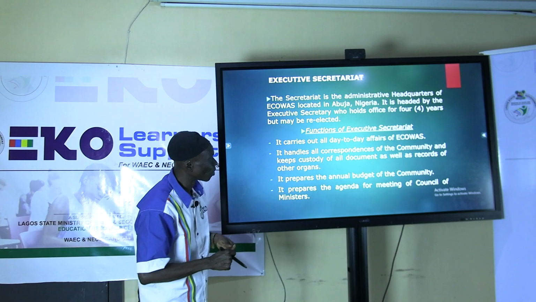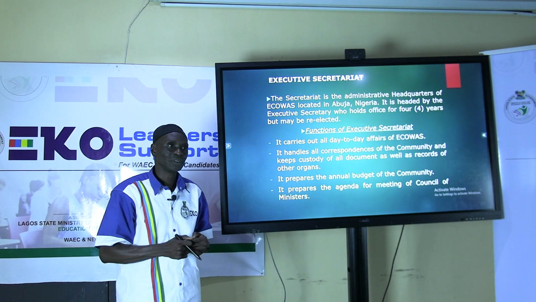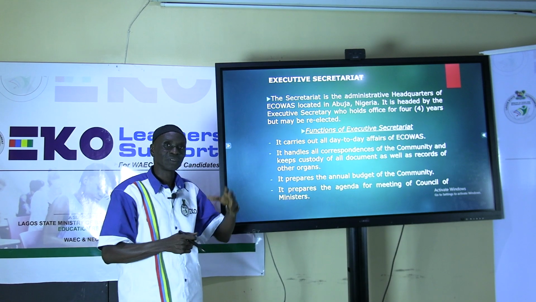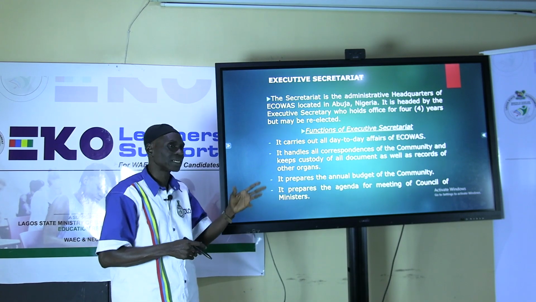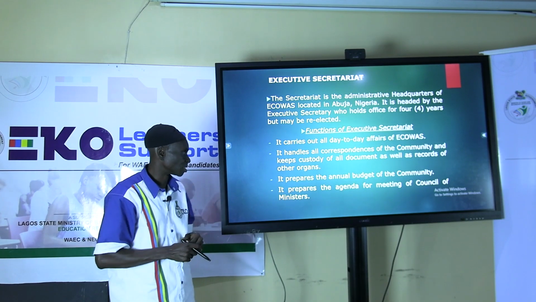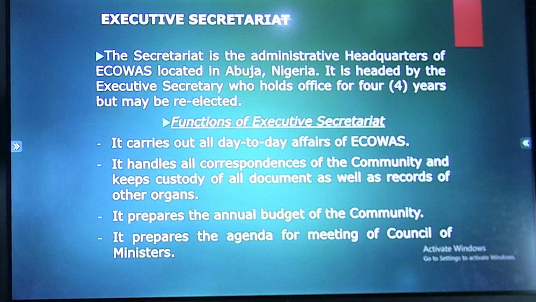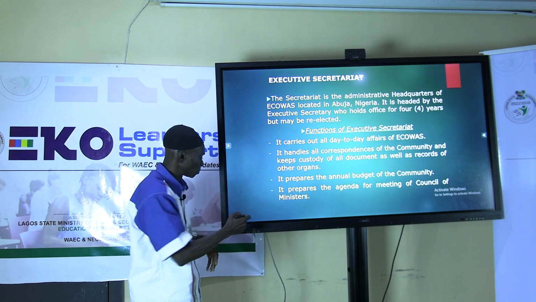It prepares the annual budget of the community. Once this is done, the budget will be approved by the Authority of Heads of State and Government to be implemented by the Council of Ministers. This is the organ that prepares it: what to be spent, what is expected to come in as income, and what to spend within the year. It prepares the agenda for meetings of the Council of Ministers. Before the Council of Ministers will meet, it is this body that prepares what to discuss.